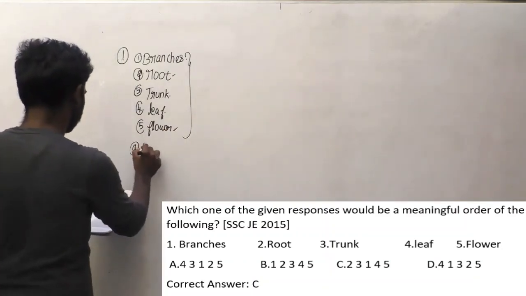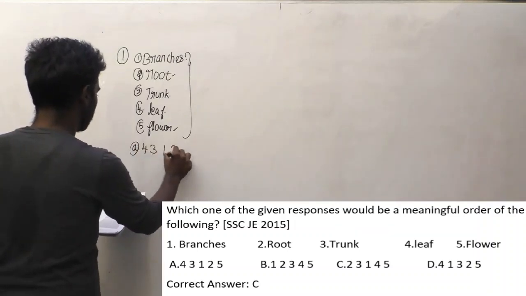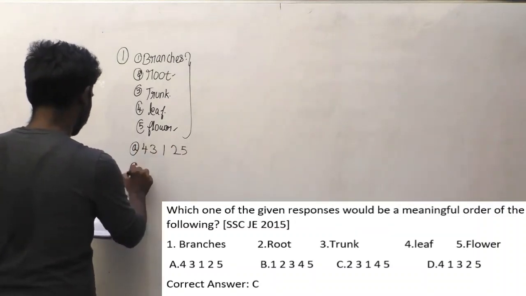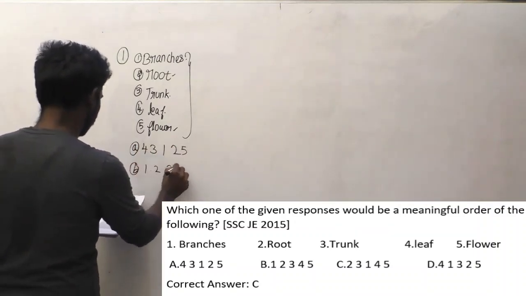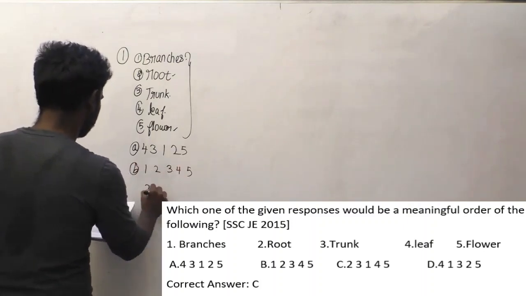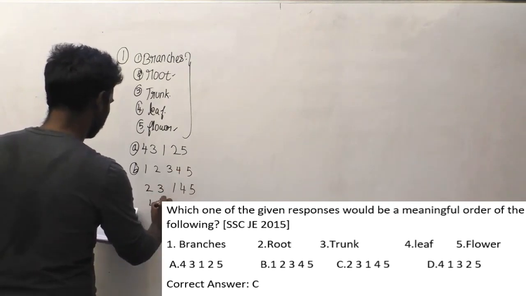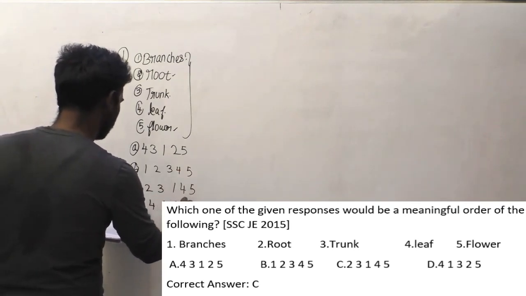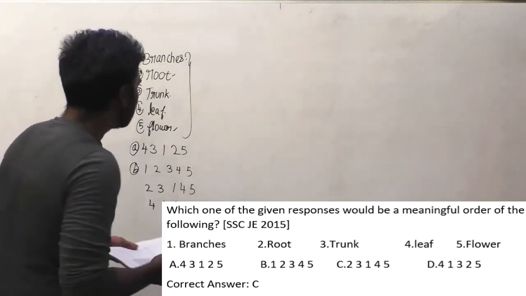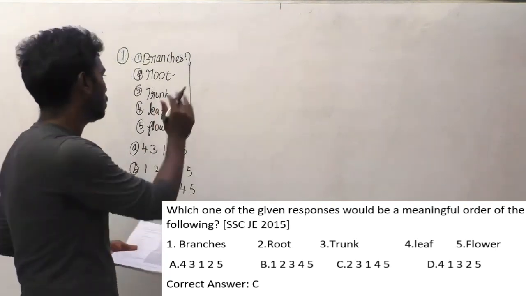Option A is 4, 3, 1, 2, 5. Option B 1, 2, 3, 4, 5. Option C 2, 3, 1, 4, 5. And option D 4, 1, 3, 2, 5. Let us solve this question in a meaningful order.